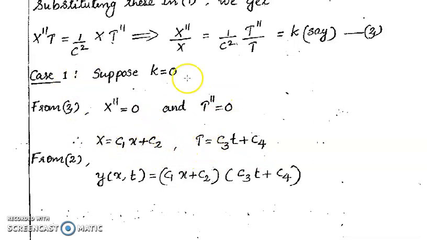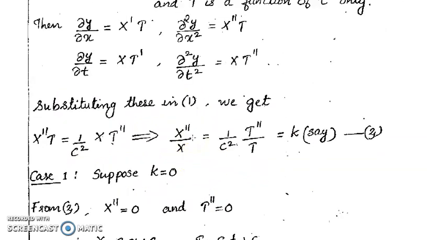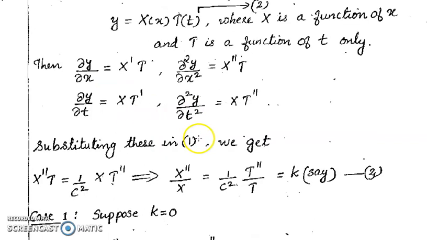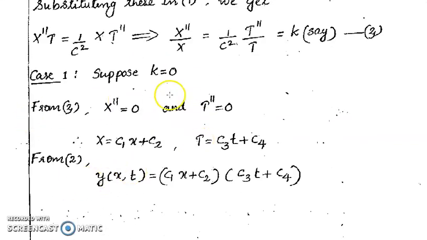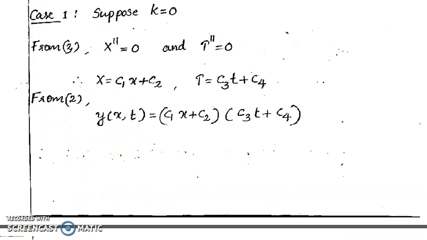Thus, we get X and T in case 1, and also we have y = XT. So, we can write y(x,t) = X T, that is (c1 x + c2)(c3 t + c4). So, this is the solution in case 1.